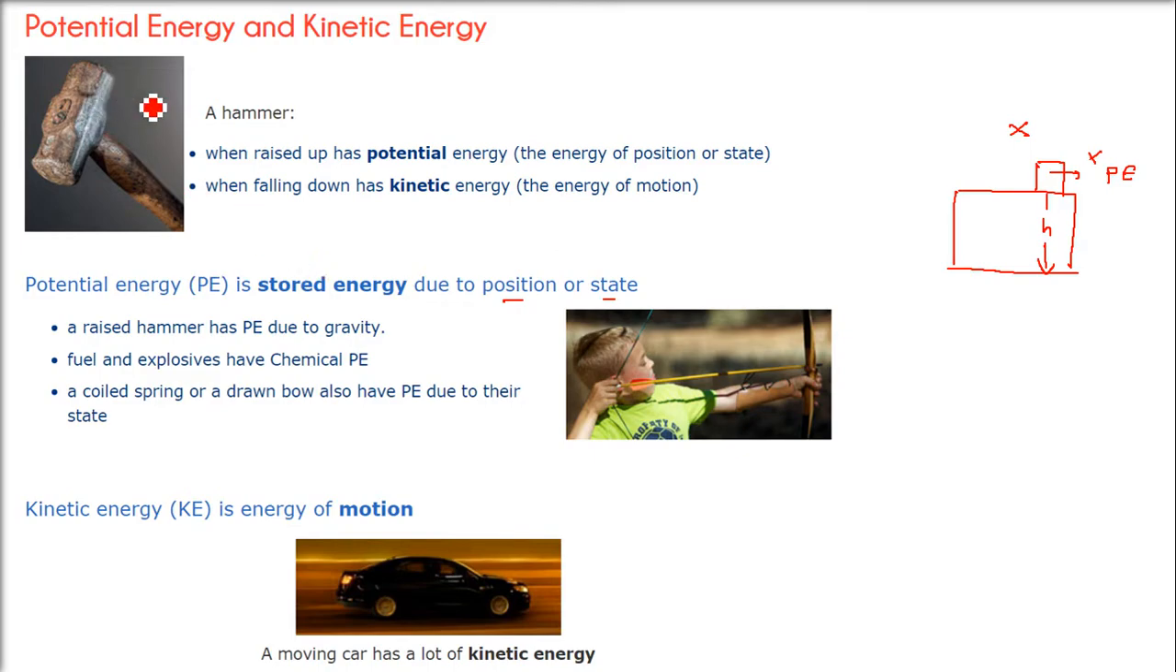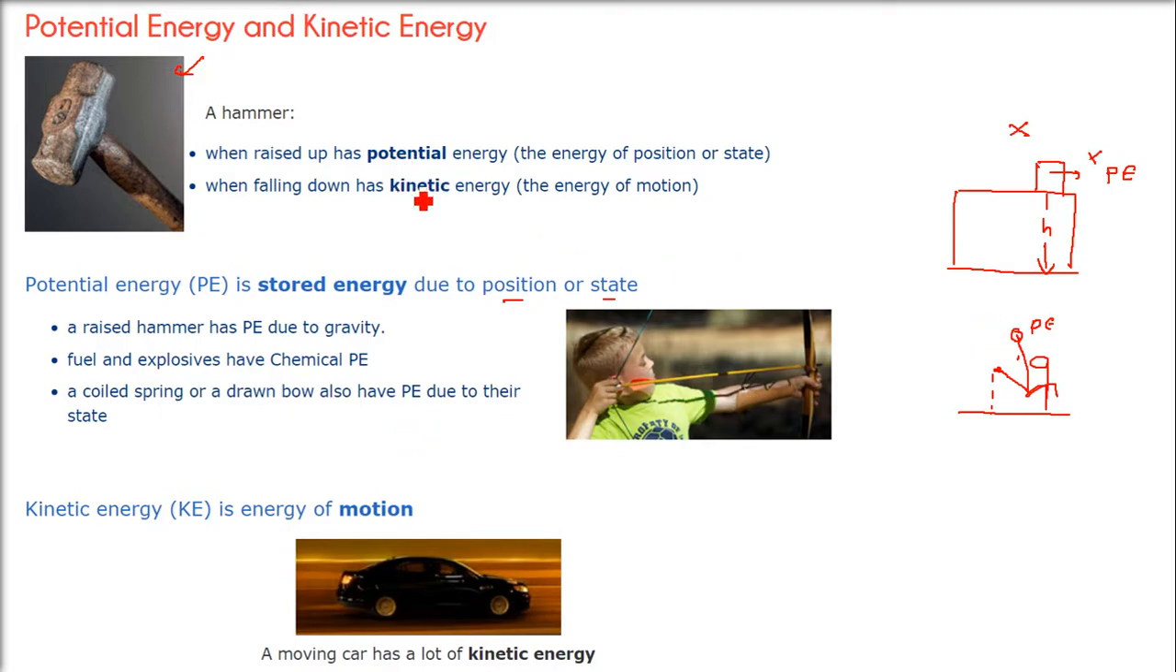For example, if you have a hammer and you raise it here, then it will have some energy because it is at some height from the ground. But if you take this hammer higher, it will have more potential energy, because it is now higher from the ground. Fuel and explosives have chemical potential energy. Then we have coil springs, they have the elastic potential energy.